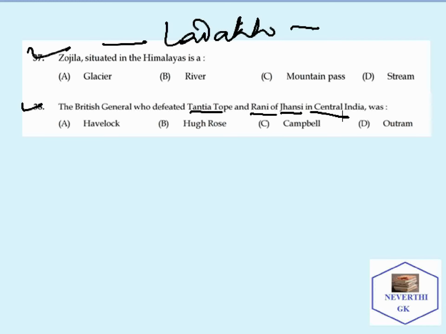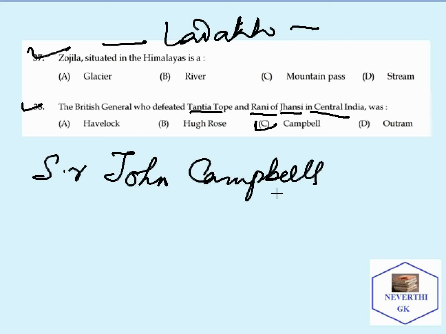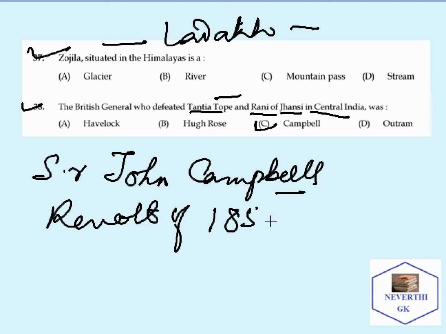So moving on to the next question: the British general who defeated Tantia Tope and Rani of Jhansi in central India was? The correct answer is Sir John Campbell. Tantia Tope is associated with the revolt of 1857, and he led the revolt from Gwalior.